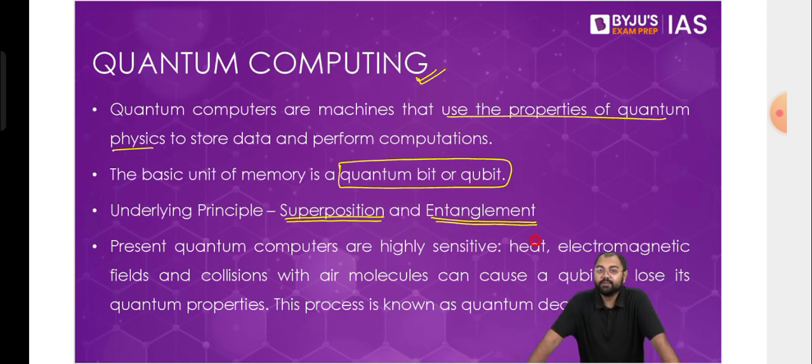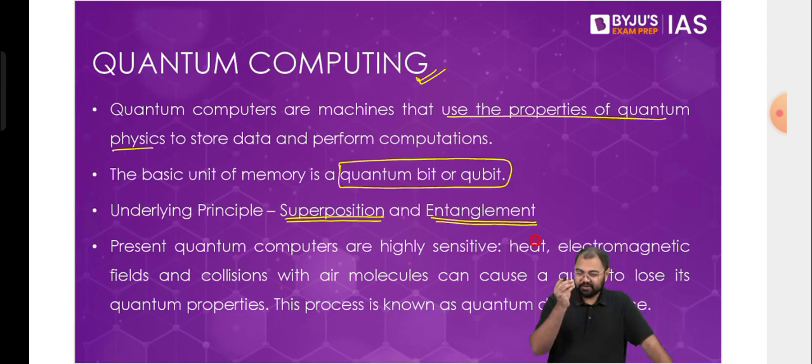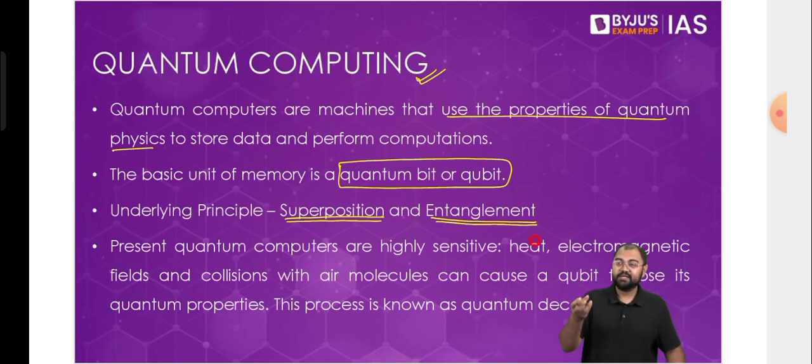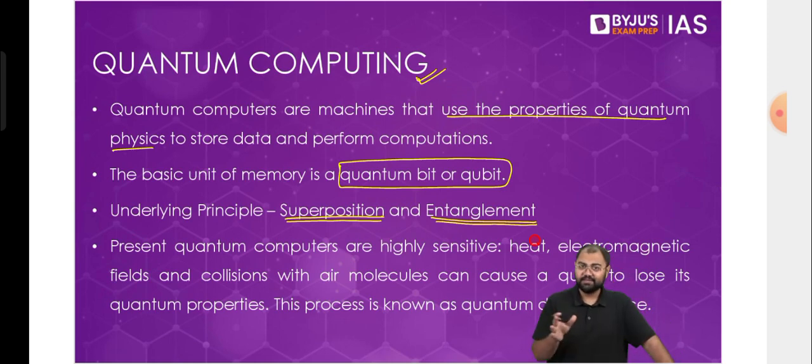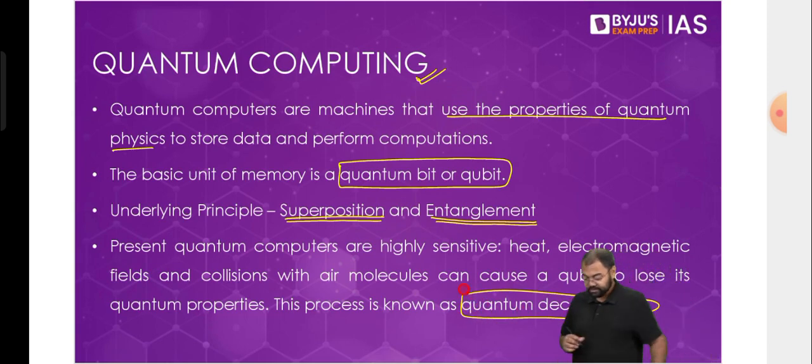But using quantum computers is not that easy, because the qubits we are talking about are very highly sensitive. Even a small departure from the ideal conditions can lead to these quantum bits losing their properties and not working properly. For example, even a small change in temperature, or a dust particle entering that environment, anything external, can lead to the qubits losing their properties. This is called quantum decoherence.